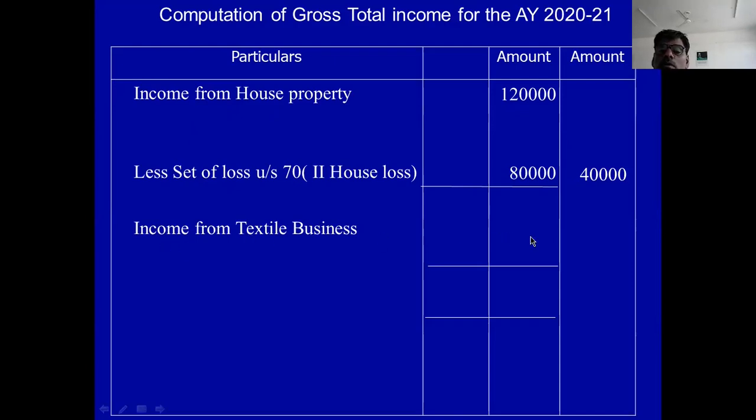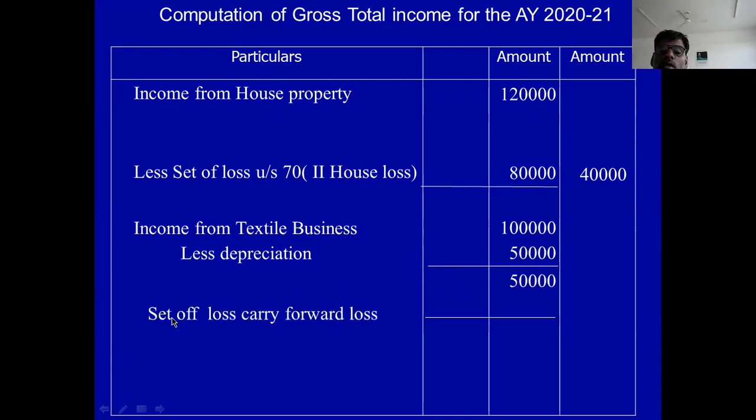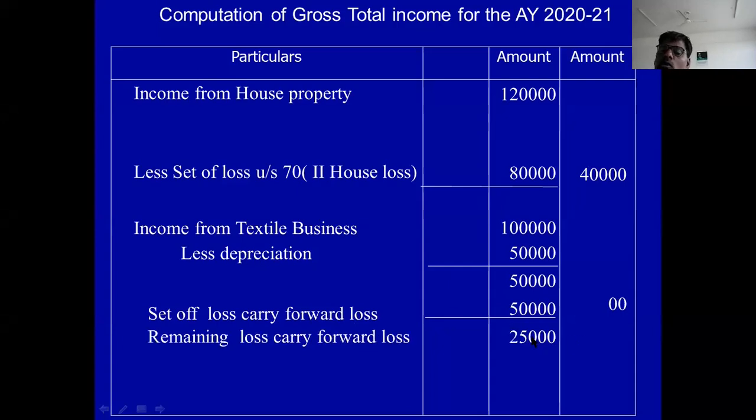Income from textile business 1 lakh. Current year depreciation 50,000 you deduct. Balance 50,000. Then set off loss carried forward from the previous year. You deduct 50,000, but this loss is 75,000. 50,000 you deduct, and 0 is the income. And the remaining 25,000 you carry forward to the next assessment year. This 25,000 is not permitted to adjust in any other head.